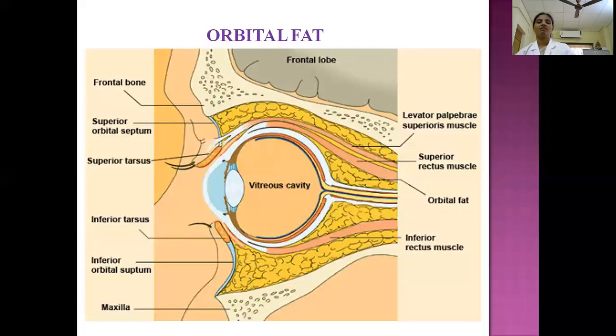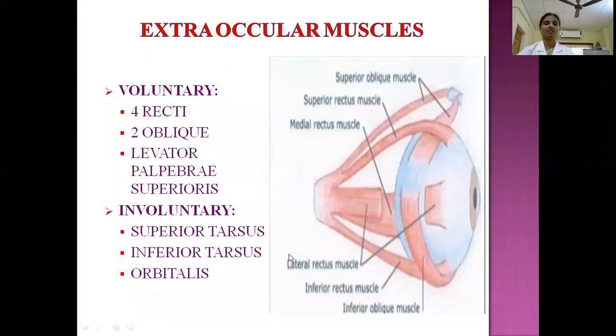Now coming to the orbital fat. Wherever there are spaces, between these tubular sheaths, that is, between the bulbar fascia and the orbital fascia, the space is occupied by fat. This entire fat gives a cushion-like structure for the stability of the eyeball. So one of the factors that stabilizes the eyeball within the orbit is the orbital fat, and wherever space is present, it is occupied by this orbital fat.